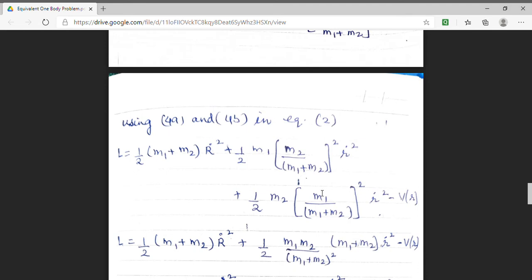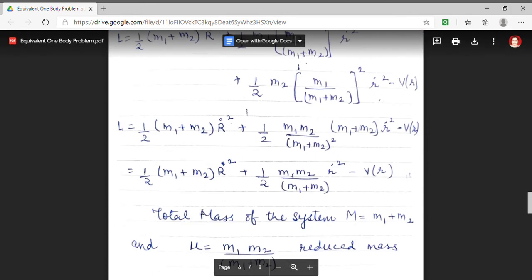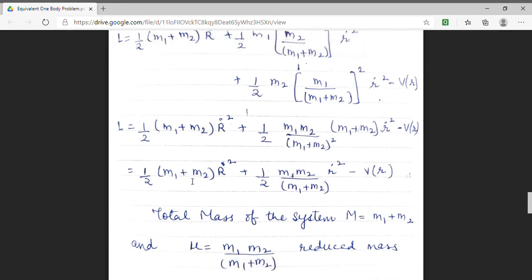Now from these two terms, second and third term, I am taking a factor m1 m2 upon (m1 plus m2) whole square common, and solving I get the Lagrangian to be equal to half (m1 plus m2) R dot square plus half m1 m2 upon (m1 plus m2) r dot square minus V(r).